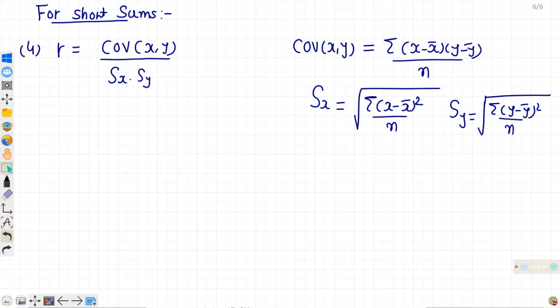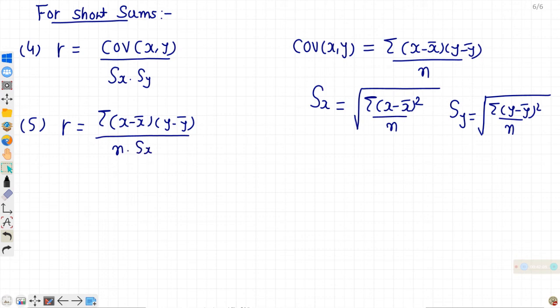Now you can see covariance of xy is equal to sigma x minus x bar into y minus y bar upon n. So if I substitute the value, I will get a new formula. Instead of covariance, it will be sigma x minus x bar into y minus y bar upon n into sx into sy.